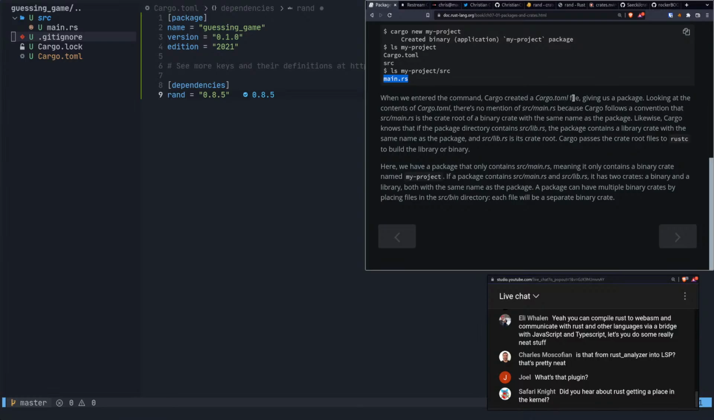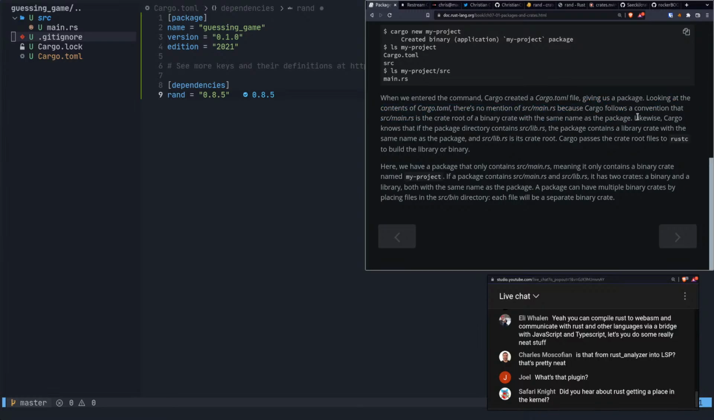It created a Cargo.toml file, giving us a package. Looking at the contents of Cargo.toml, there is no mention of src/main.rs because Cargo follows a convention that src/main.rs is the crate root of a binary crate with the same name as the package. What do you mean there's no mention? I guess when we create it, there's no mention. Cargo follows a convention that it is the crate root of the binary with the same name as the package.